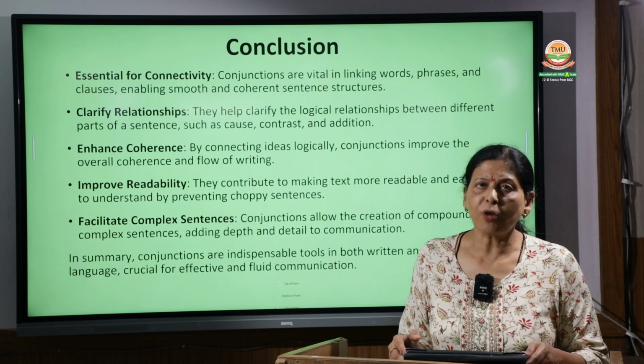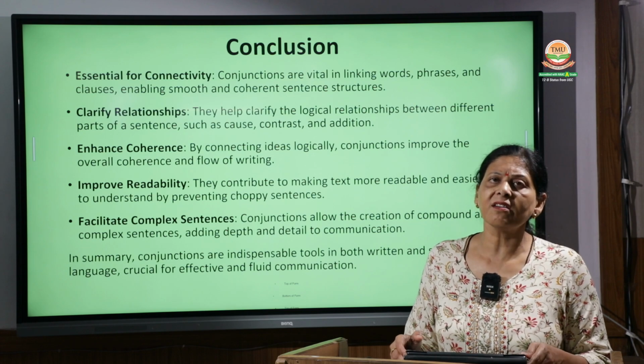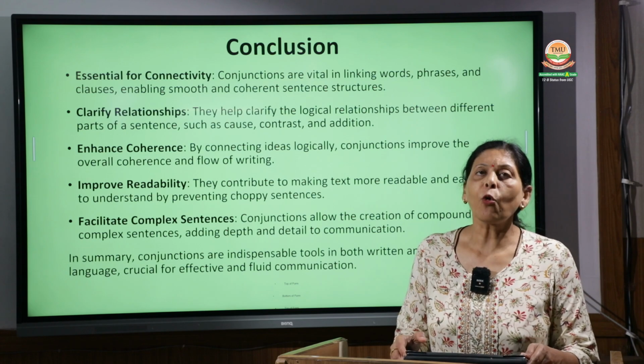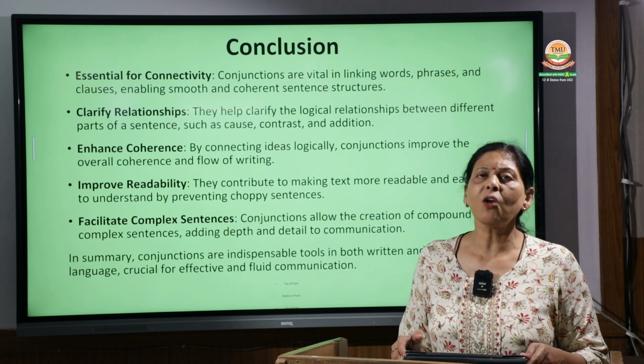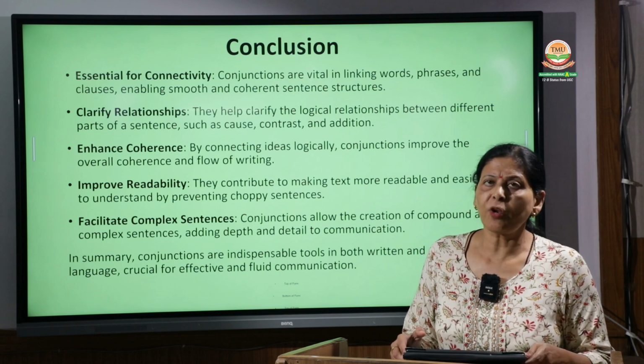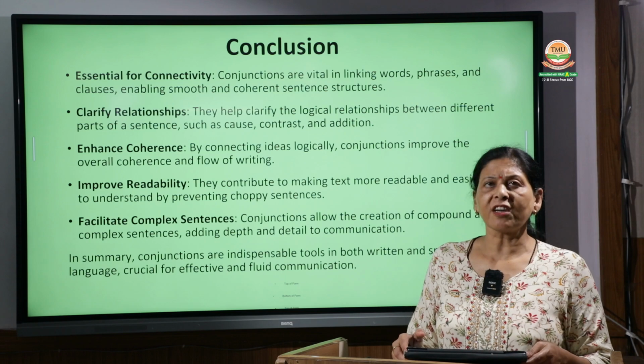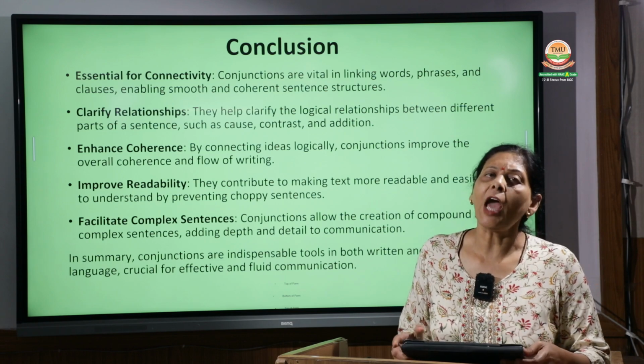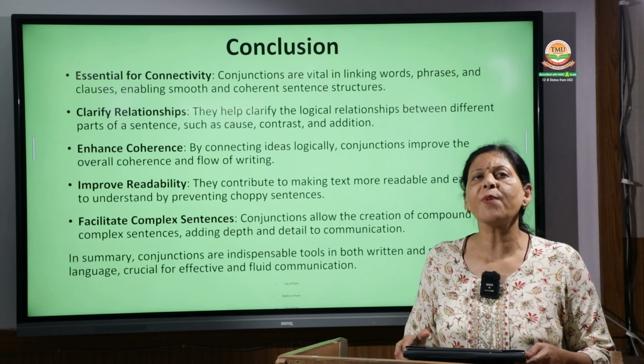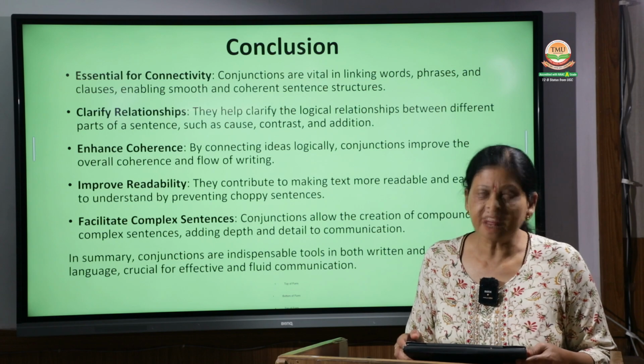Then correlative conjunctions are either, neither, nor, and subordinating conjunctions are since, when, while. So all these are different types of conjunctions which have different usage, and we have discussed the uses in an elaborate manner in our class today.